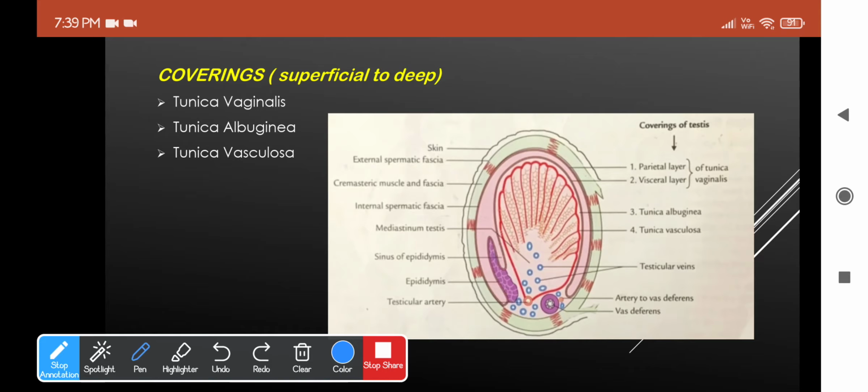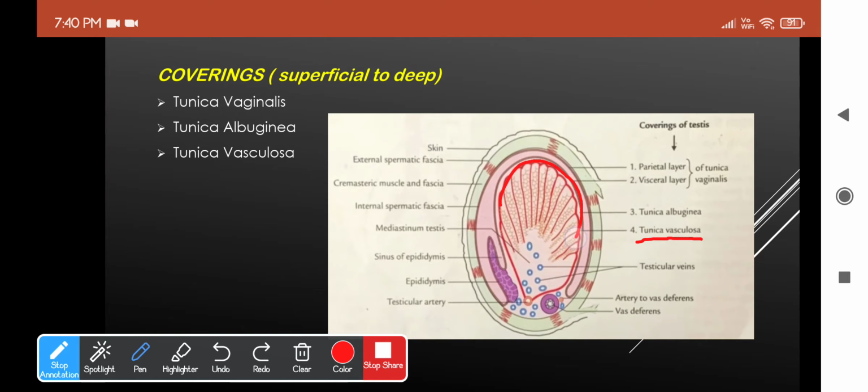Going for the tunica vasculosa, which is the innermost layer. It's a vascular layer, and this will line the lobules of the testis. Actually, the artery supplying the testis itself will form this layer, and that's why it's called vasculosa, meaning the vessels. Okay, and this is the tunica vasculosa layer, this one.